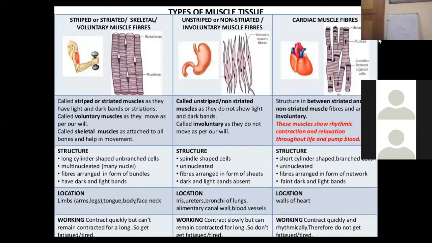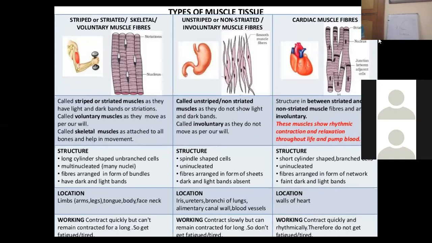Such muscles are known as involuntary muscles. They are located in all the organs which work involuntarily, getting direct commands from a particular portion of the brain.